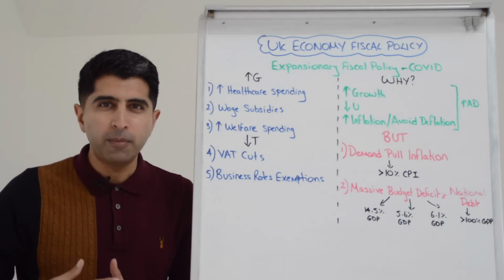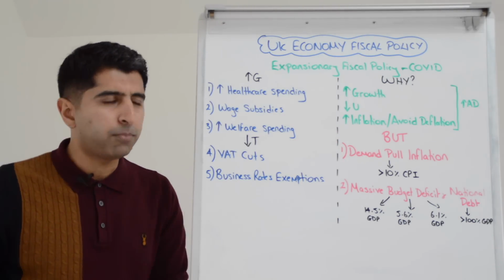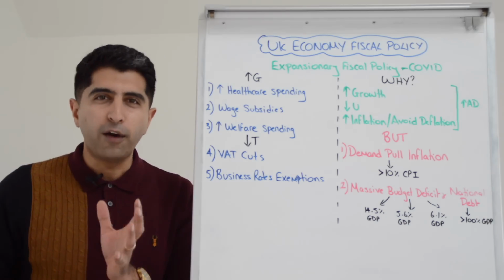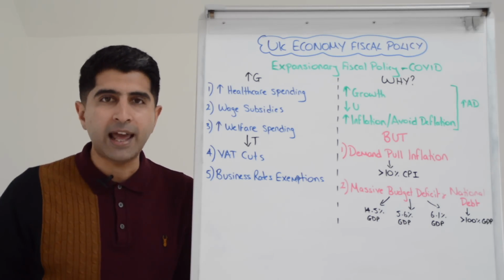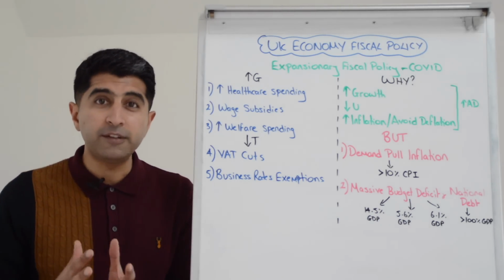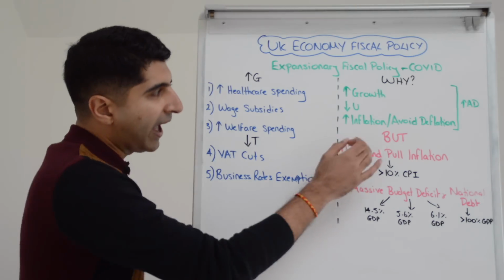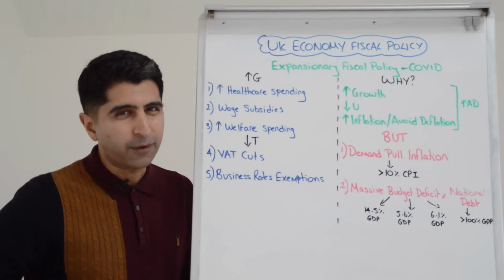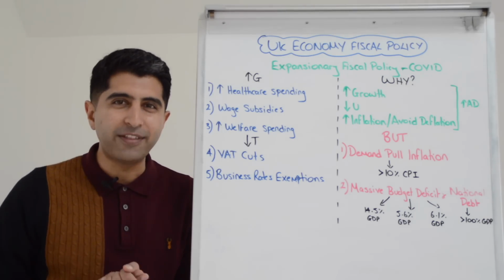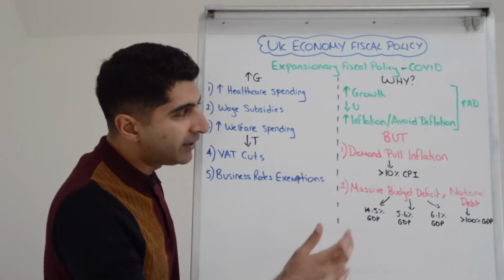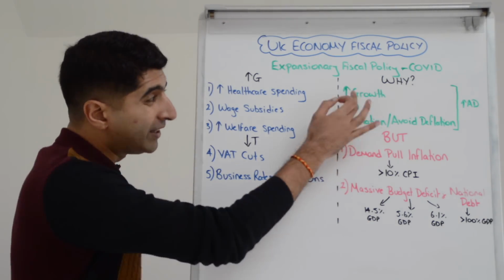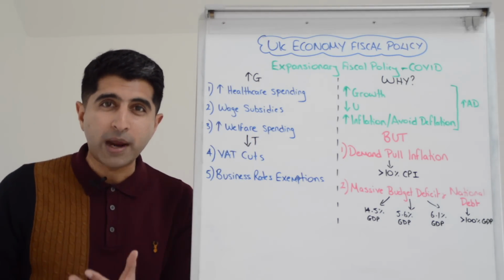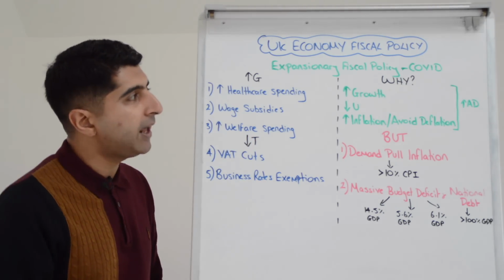To keep unemployment low, to prevent a massive spike of unemployment. Unemployment in the UK peaked at 5.4% during the heart of the COVID crisis. It didn't get greater than that. You could argue these policies were quite successful in achieving that. And in terms of avoiding deflation, we didn't get deflation in the end, although we're now suffering from very stubborn higher than target rates of inflation. But we didn't get the deflationary concerns. We didn't get the spike in unemployment. You could argue policies like the furlough scheme, the wage subsidy scheme, had a big part to play in that.